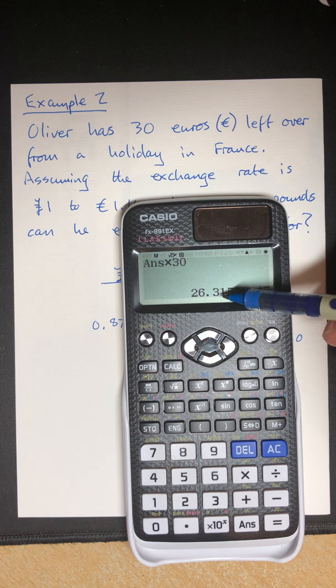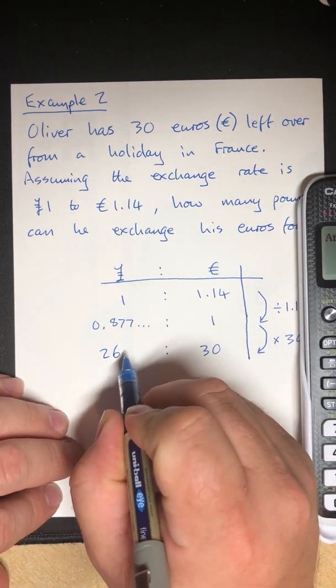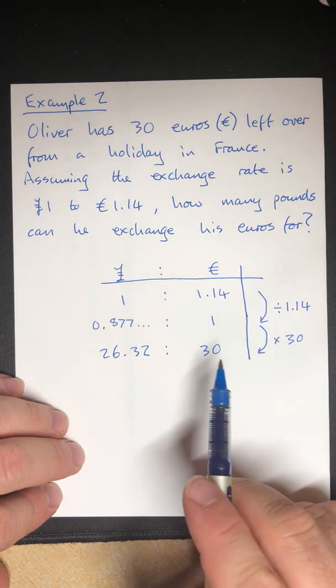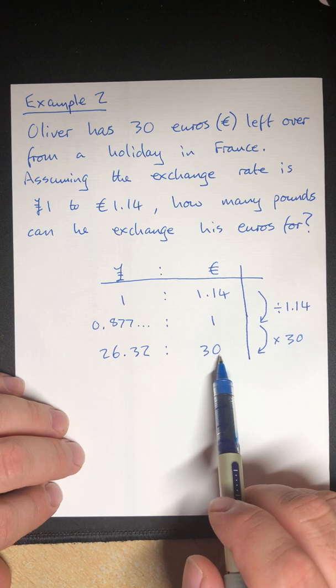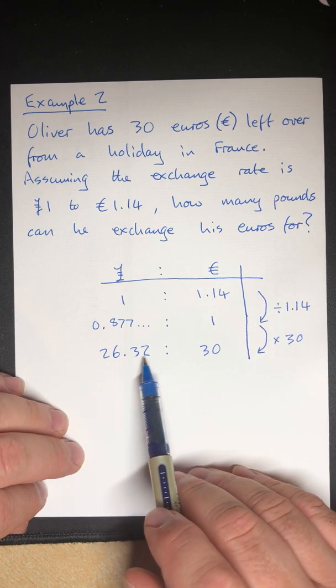So £26.32 if I round it after the 1. So 26.32 will be my final answer. 30 euros would exchange to £26.32.